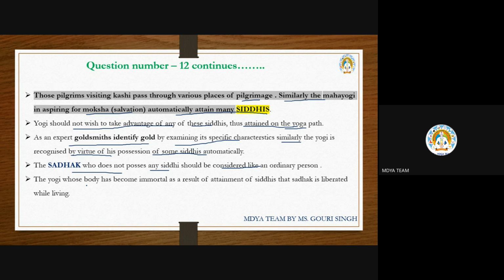The yogi whose body has become immortal as a result of attaining the siddhis, that sadhak is liberated while living. The yogi who has already gotten these siddhis and attained the moksha state becomes immortal. That person will be present in the body, but becomes liberated while living. He lives here in this world, in this society, but without touching or linking with the materialistic world, and he becomes liberated.